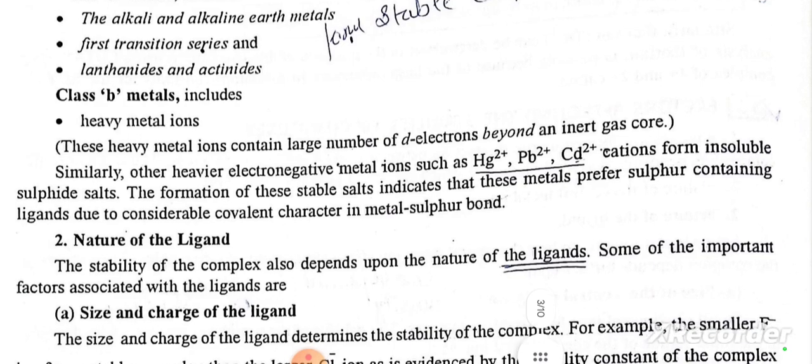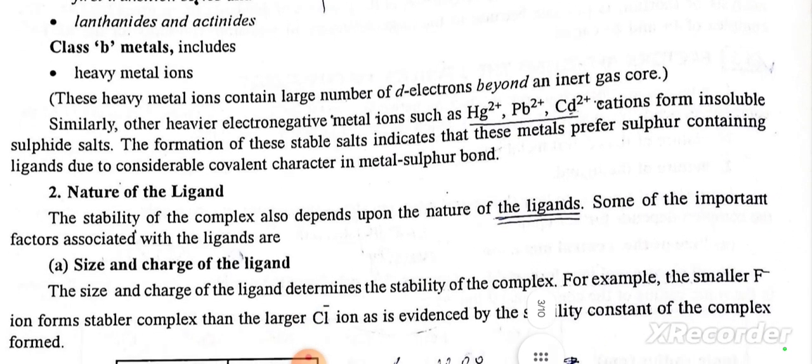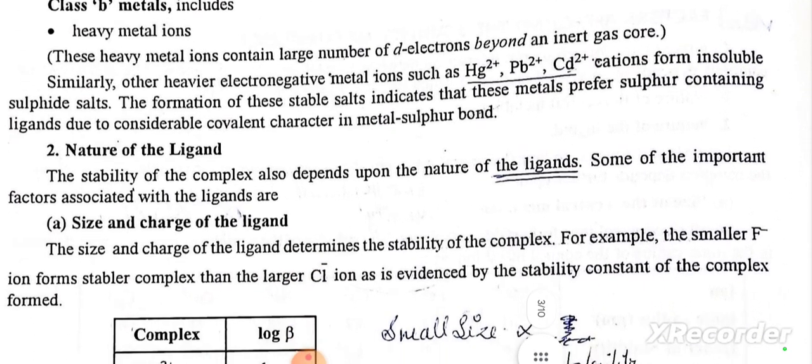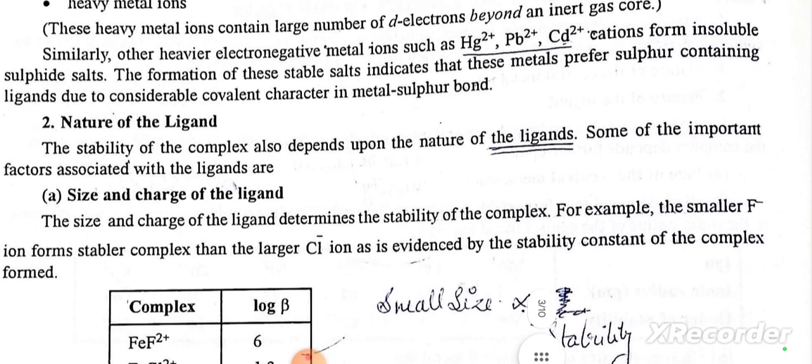These heavy metal ions contain a large number of d electrons beyond an inert gas core. Similarly, other heavier electronegative metal ions such as Hg2+, Pb2+, Cd2+ cations form insoluble sulfide salts. The formation of these stable salts indicates that these metals prefer sulfur containing ligands due to considerable covalent character in the metal sulfur bond.